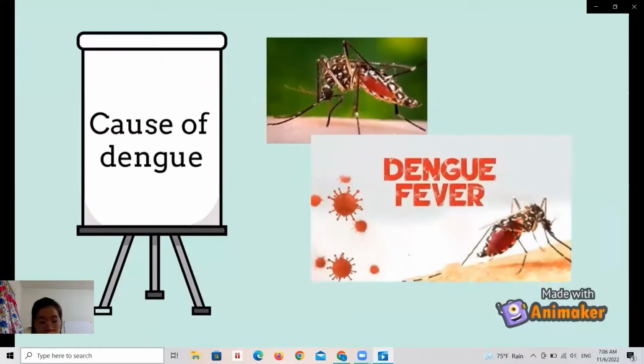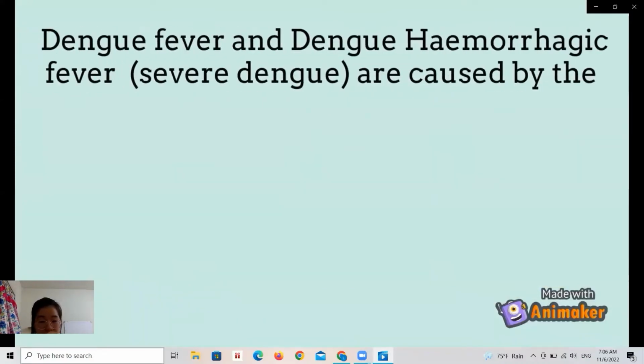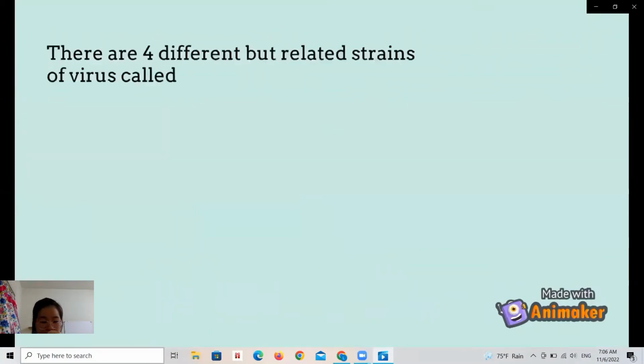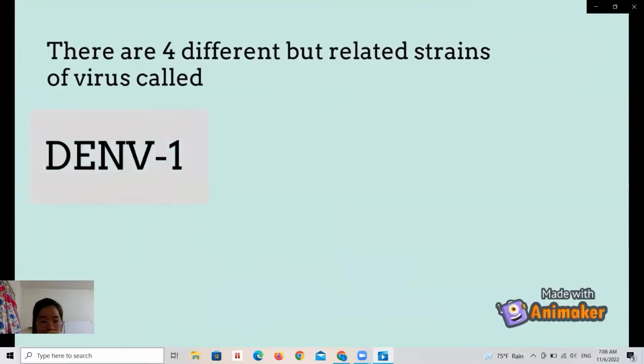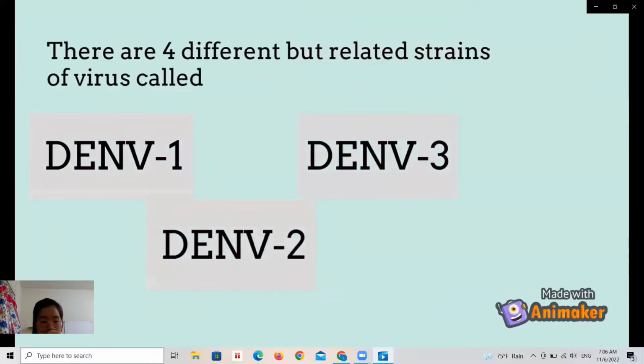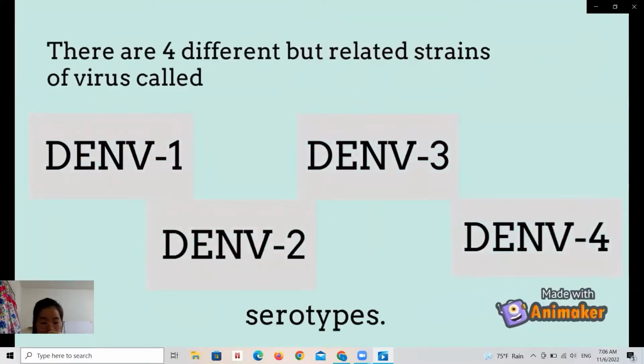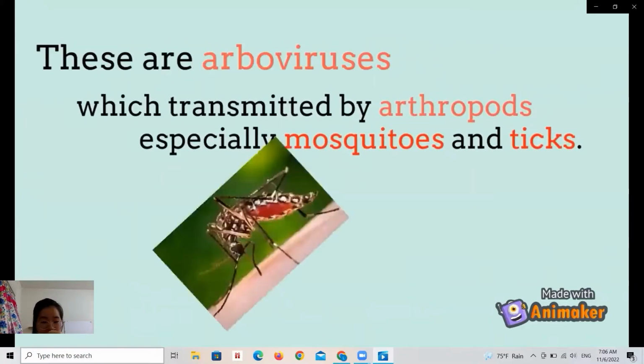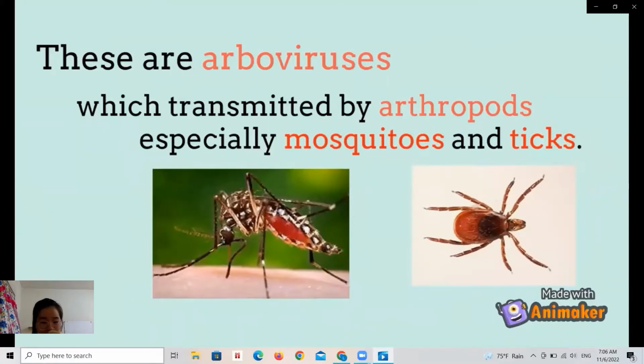Cause of dengue. Dengue fever and dengue hemorrhagic fever are caused by the dengue virus, DENV, and other viruses of the family Flaviviridae. There are 4 different but related serotypes of the virus called DENV1, DENV2, DENV3, and DENV4. These are arboviruses which are transmitted by arthropods, especially mosquitoes and ticks.